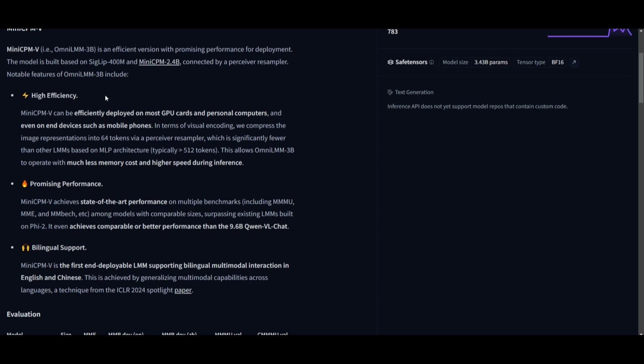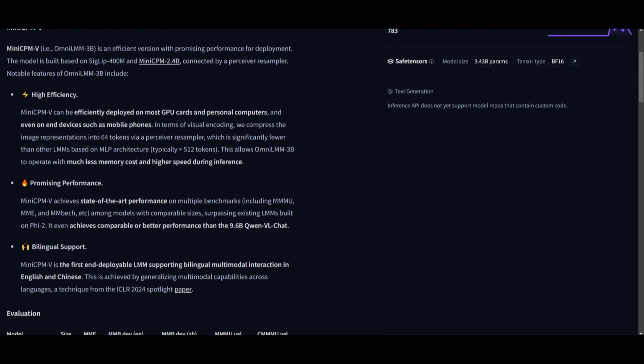It can also compress visual data into 64 tokens via its perceiver resampler. This reduces memory usage and speeds up inference. It's able to boost top tier performance across various benchmarks. It surpasses similar size models, and the great part is that it's even able to outperform larger models like the Llama model, the Falcon 40 billion parameter model, as well as the new Qwen VL chat model. It also supports bilingual use, which means that you can use different capabilities in different languages such as English or even Chinese.